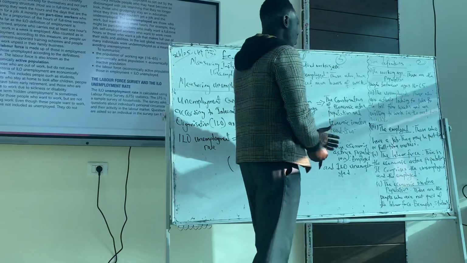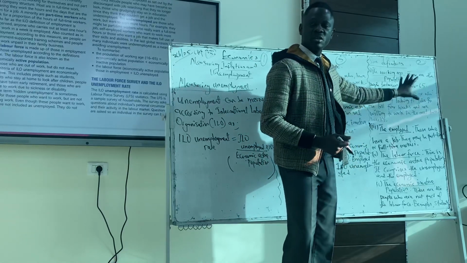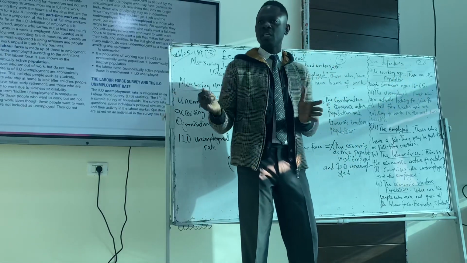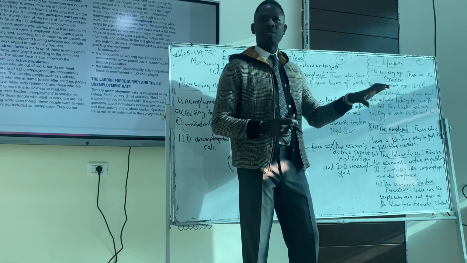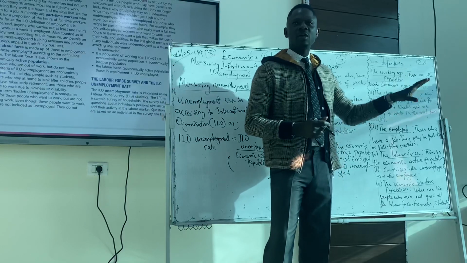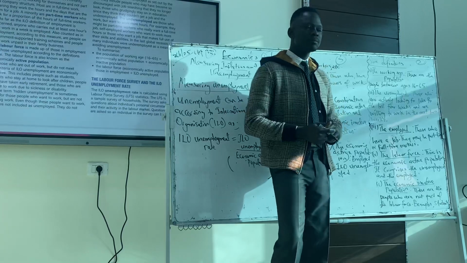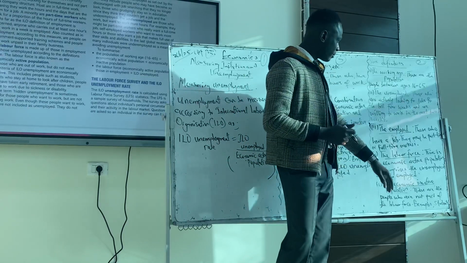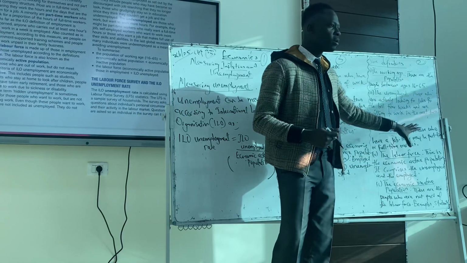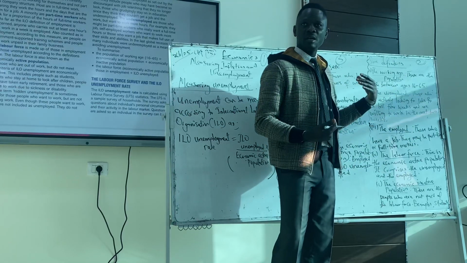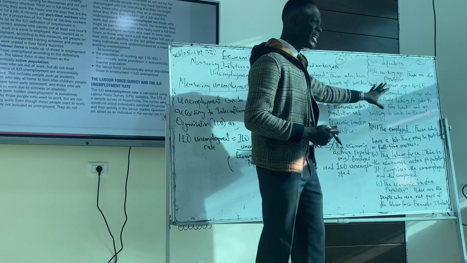So that takes us to other definitions on unemployment. We have the working age population. For the working age population, we're talking about the statutory age, which is roughly 16 to 65, the age at which you can start working and the age you are supposed to retire. That is the working age population. Do we get working age population here? The second one is the unemployed. Those who are actively looking for jobs for the last 4 weeks, but are willing to work in the next 2 weeks if a job is made available. They are the unemployed.